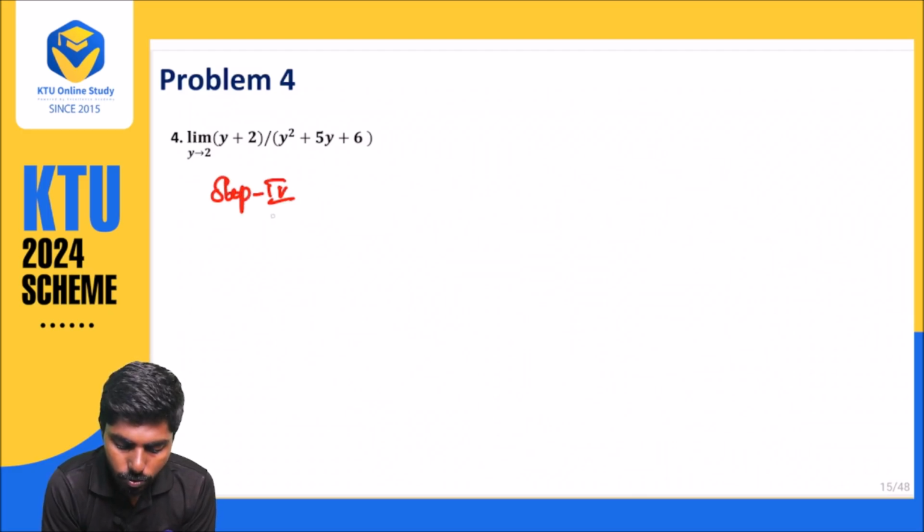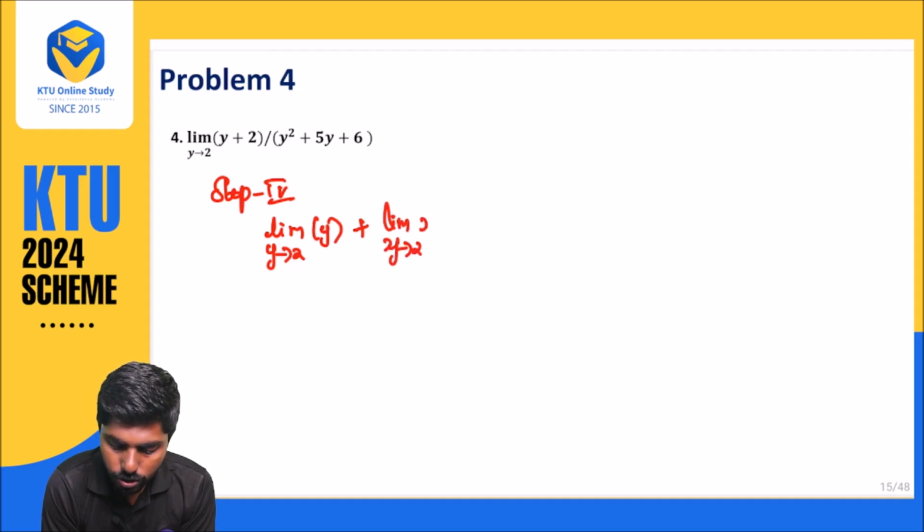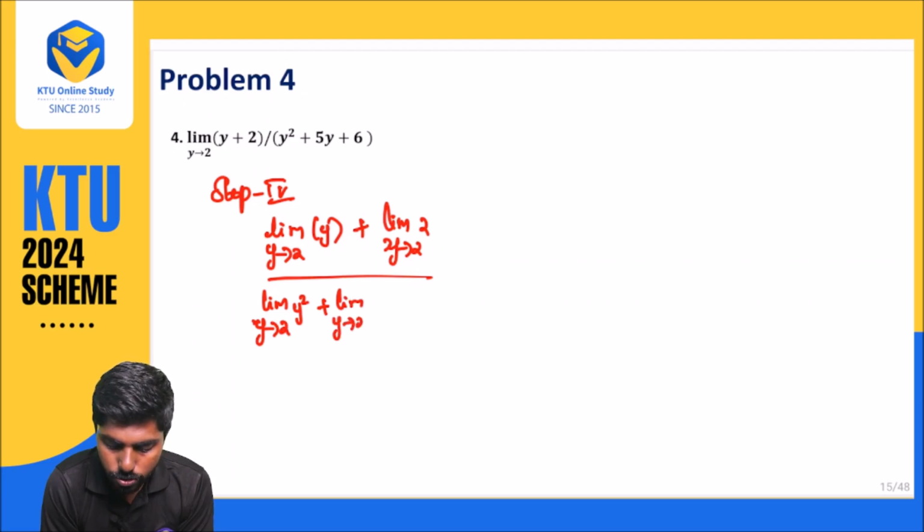So step number 4. What is step number 4? Just solving. When you are substituting the value y approaches to 2, the limit of y, plus limit of 2 divided by limit of y square plus limit of 5y plus limit of 6.